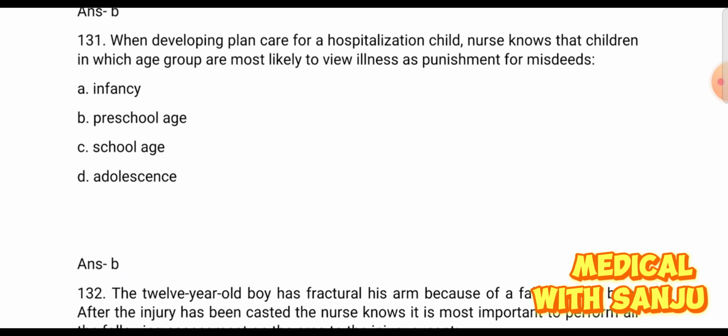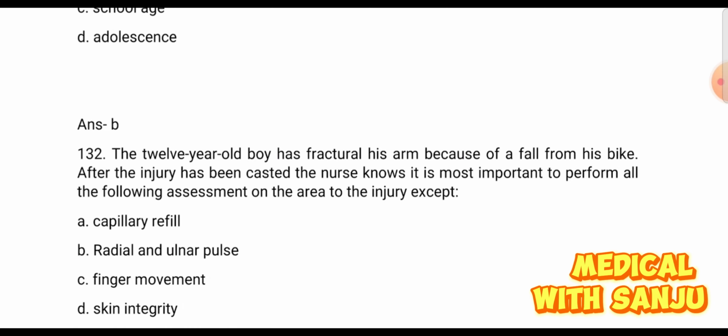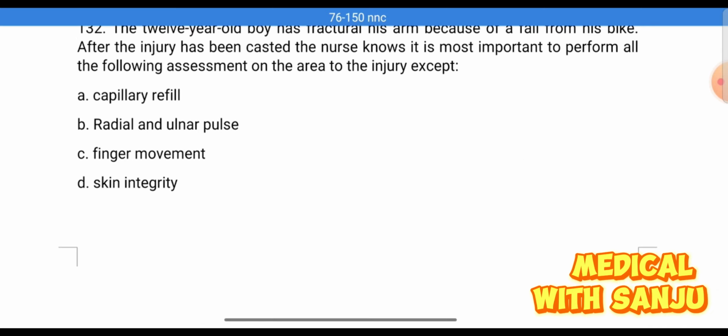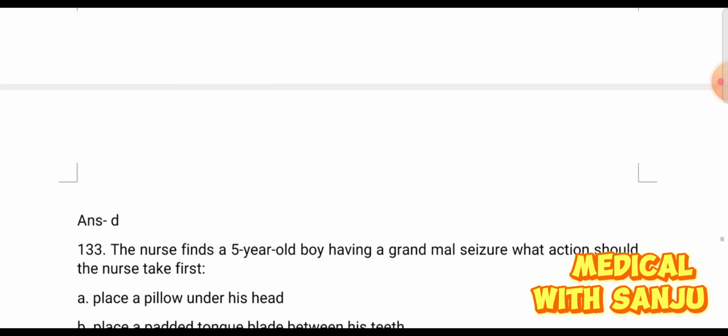The right answer is option B, preschool age. Question number 132. A 20-year-old boy has fractured his arm because of a fall from his bike. After the injury has been casted, the nurse knows it is most important to perform all the following assessments on the area of the injury except. Right answer is option D, skin integrity.